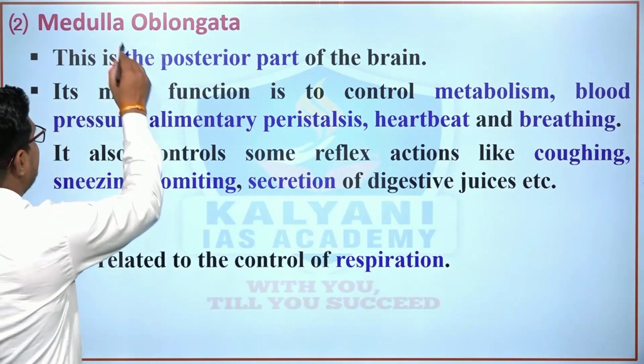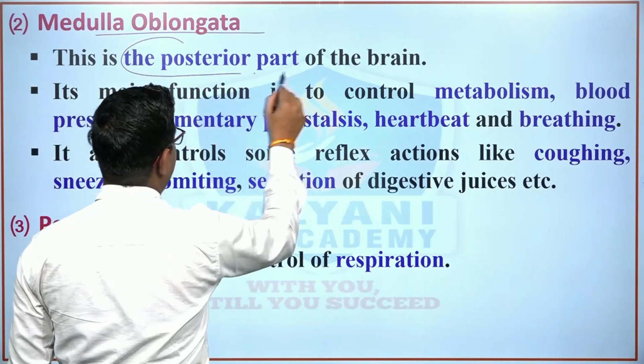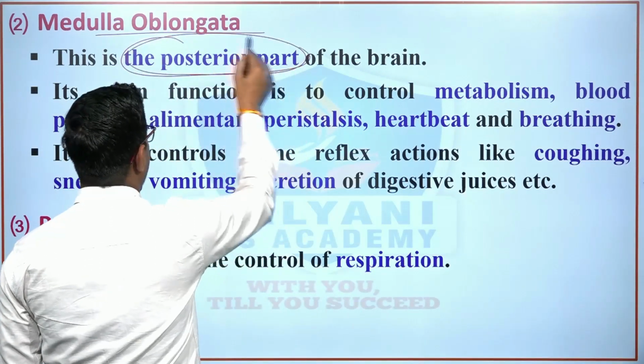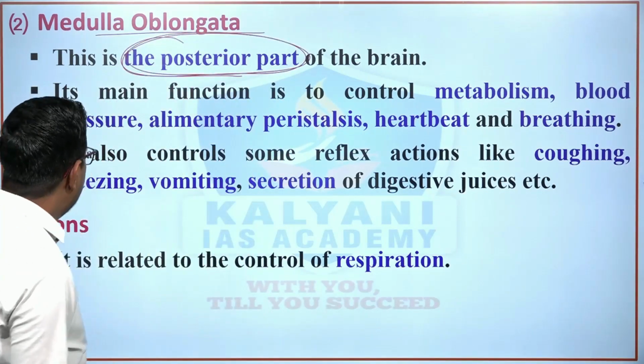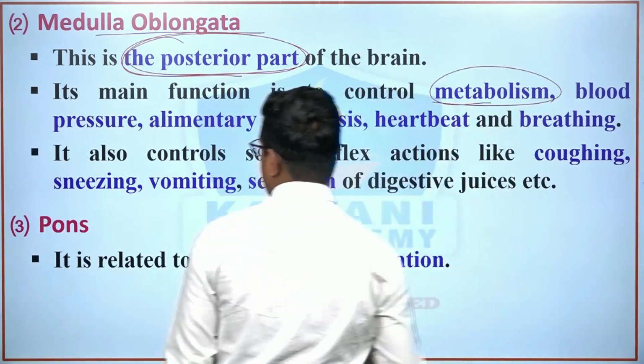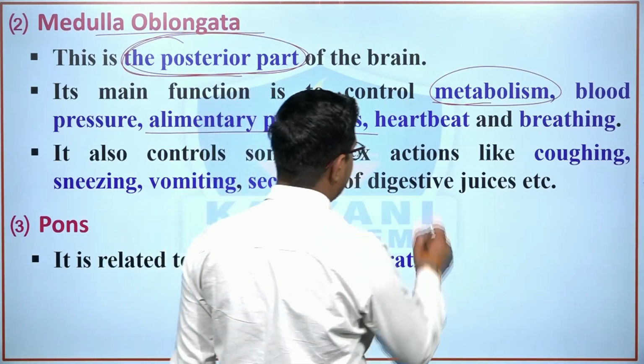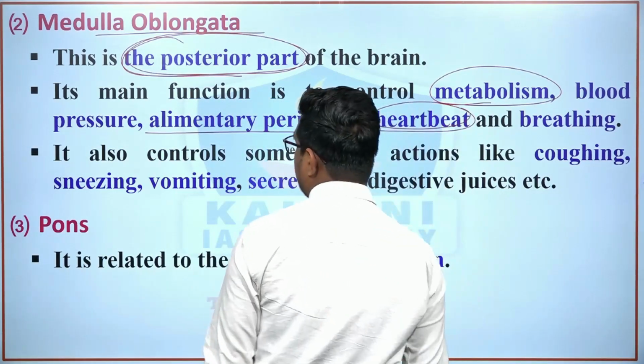Next is medulla oblongata, right? Medulla oblongata is the posterior part of the brain. Its main function is to control metabolism, right? Blood pressure, alimentary peristalsis, right? Heartbeat and breathing.